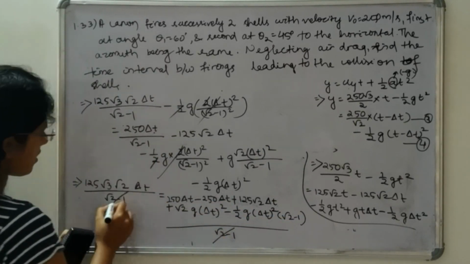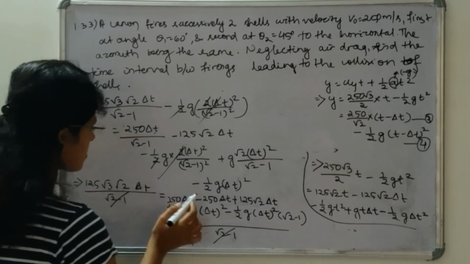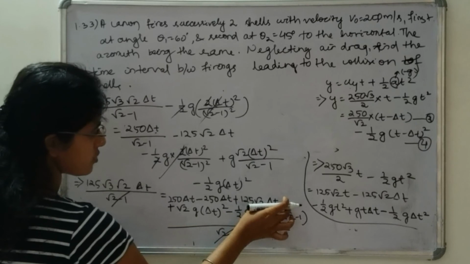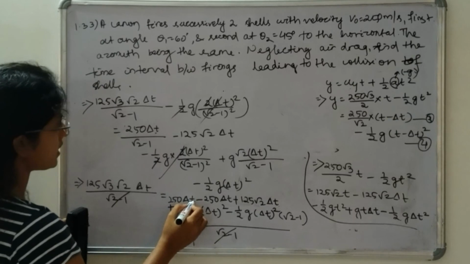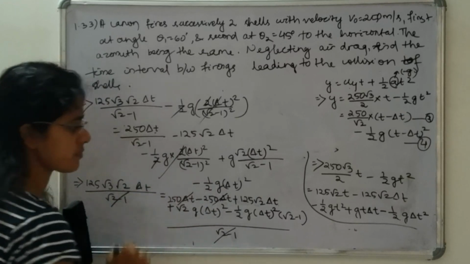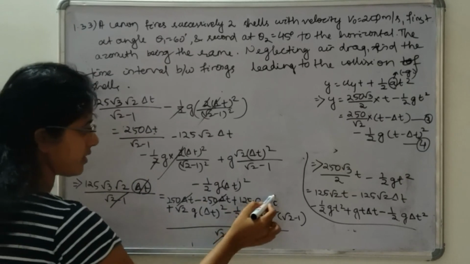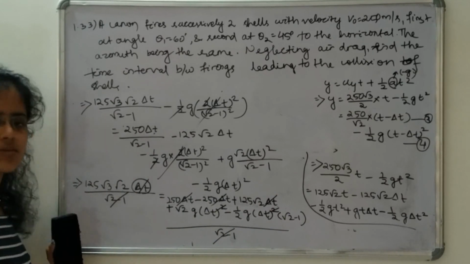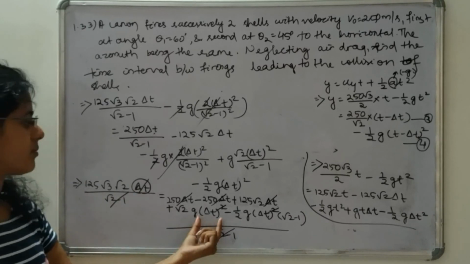So root 2 minus 1 here, root 2 minus 1 here, I can cancel out. And if you see in this equation, you can see that del t is here, here is also del t, here is also del t square. 250 del t minus 250 del t, you can cancel these two. Del t, if you take common from this case, then you can also cancel del t. So this is not a quadratic equation of del t, this is a simple equation. So if you solve this, you can get the value of del t.